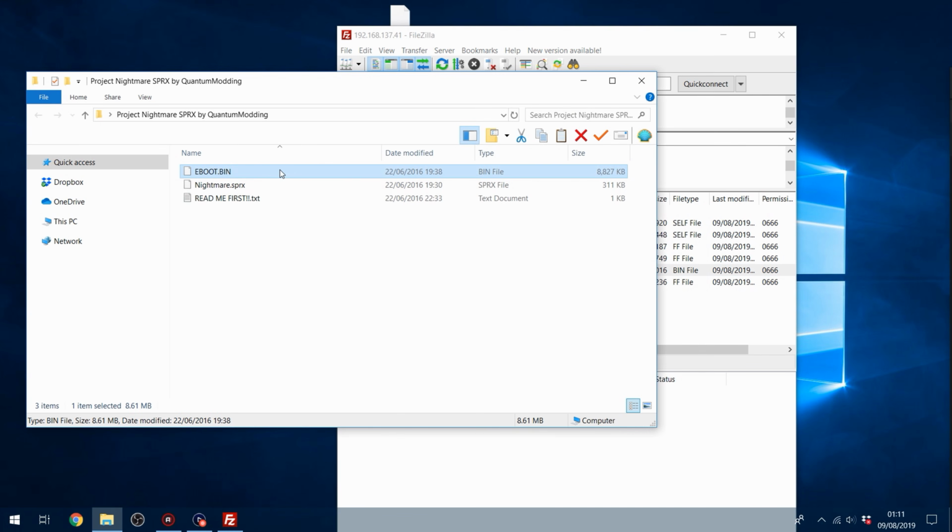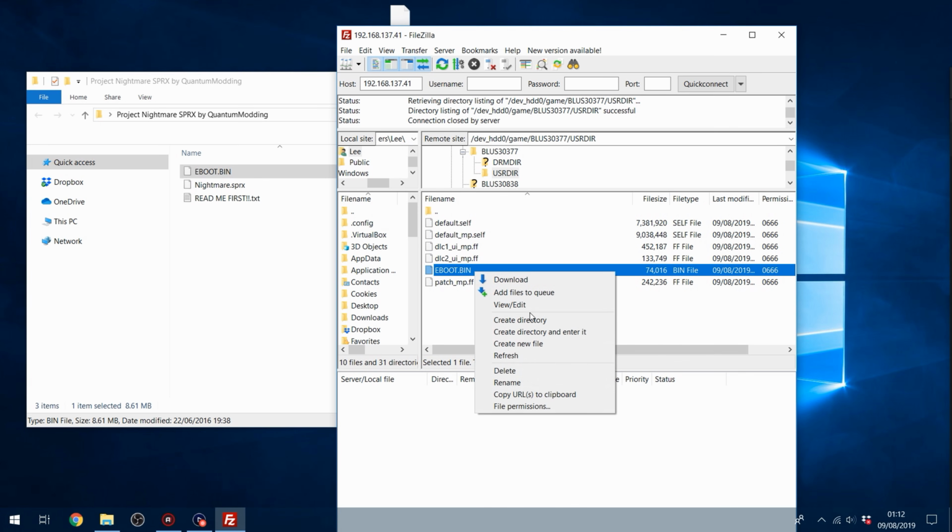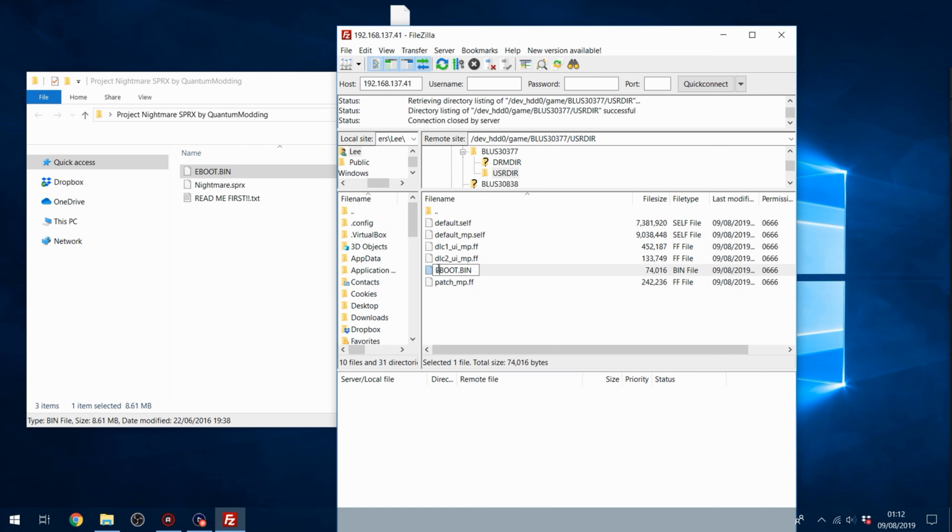Now we could just overwrite the one that's in here with our modified one, but then that makes it really annoying to go back to a normal stock version of the game if you ever want to remove the menu, or if the menu doesn't work or is causing freezing issues and you want to go back. So you don't want to overwrite this original eboot. What we're going to do is rename it. I'm just going to call it orig for original, so original underscore eboot. And then I'll take the modified one and put it in here.